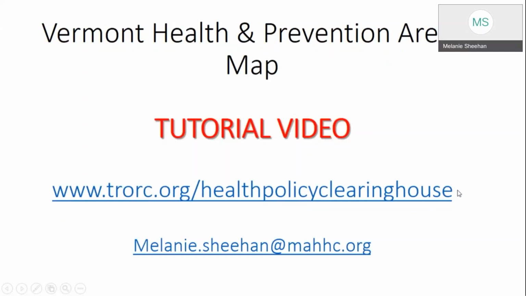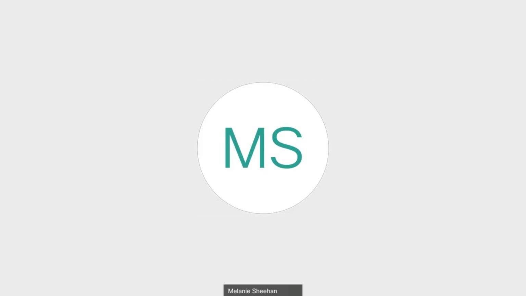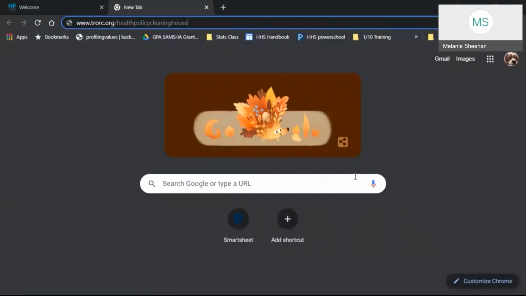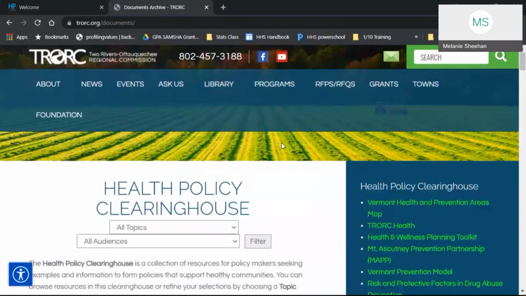Now we can jump to the map. I'm going to copy and paste the website into my web browser, and I will share that with you all in just a moment. Here we go. I have pasted the website into the browser, and it will take me to our Health Policy Clearinghouse hosted by Two Rivers Ottauquechee Regional Commission. And up here in the upper right-hand corner, we have the Vermont Health and Prevention Areas map. So we'll give that a moment to load.